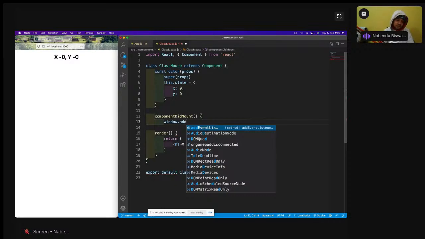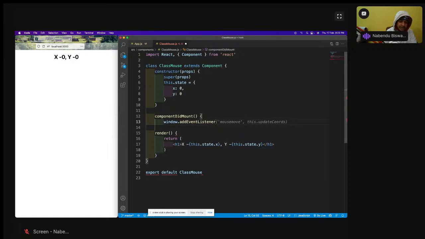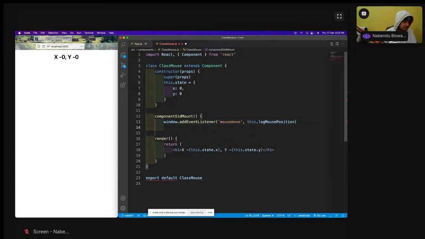So that's the reason I'm using componentDidMount. In componentDidMount, addEventListener, mousemove, and logMousePosition. Then this mousemove event listener will be fired whenever the mouse is moving.